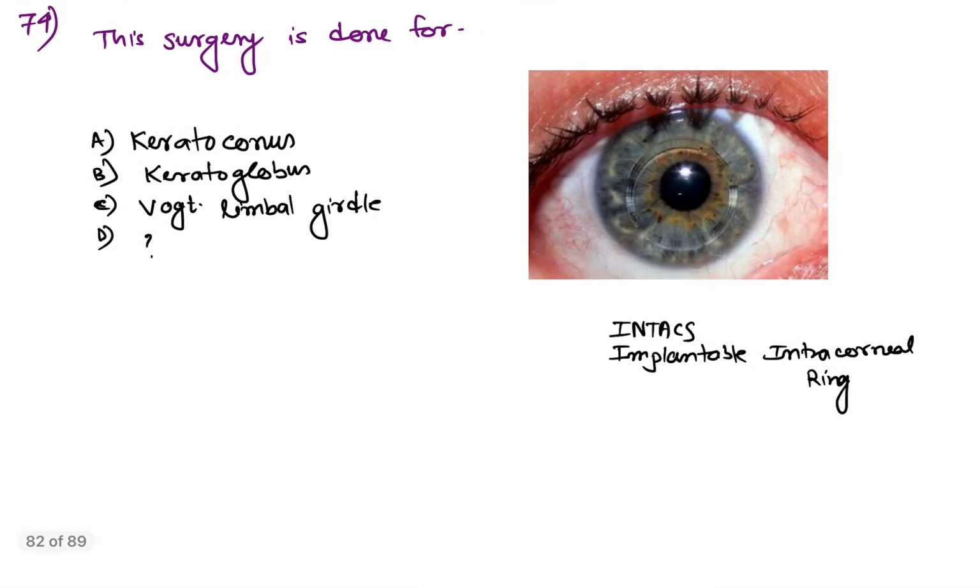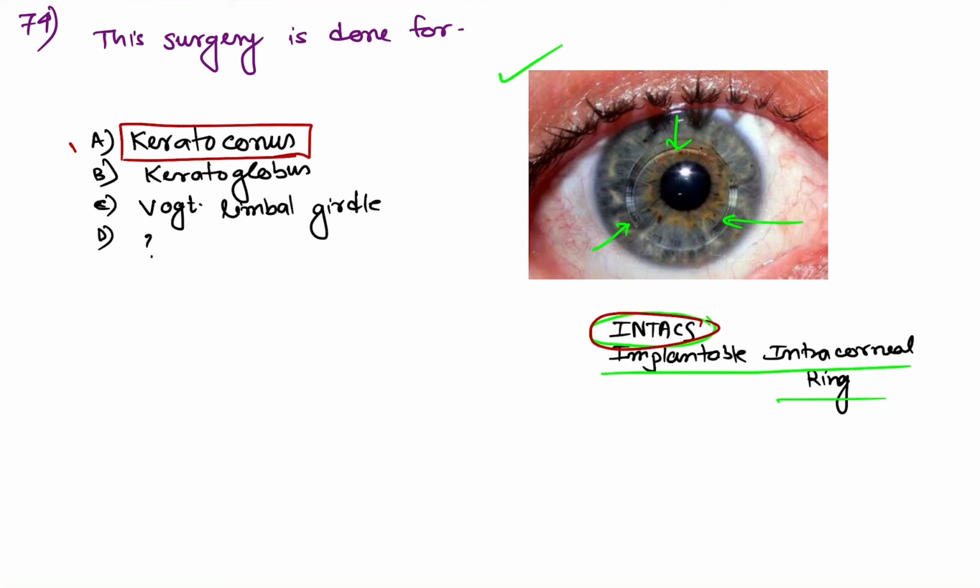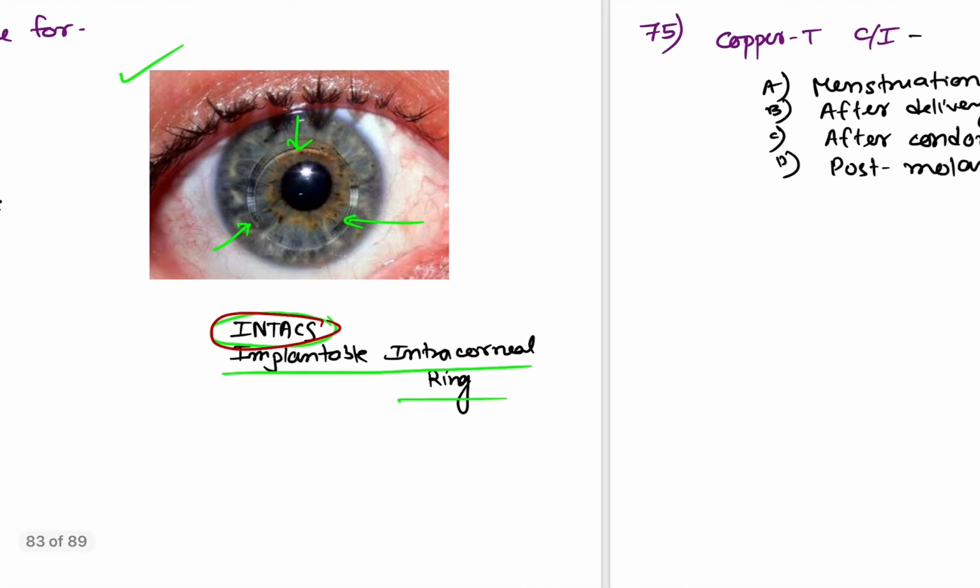Next, coming to question number 74, this surgery is done for. Just look at the image. This was the image, and here you can see the presence of some ring like structure inside the cornea. So this is an implantable intracorneal ring. Brand name is Intacs. This surgery is used for keratoconus, the Intacs or implantable intracorneal ring for keratoconus.